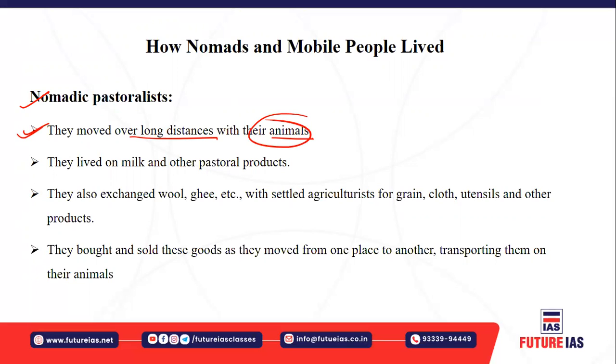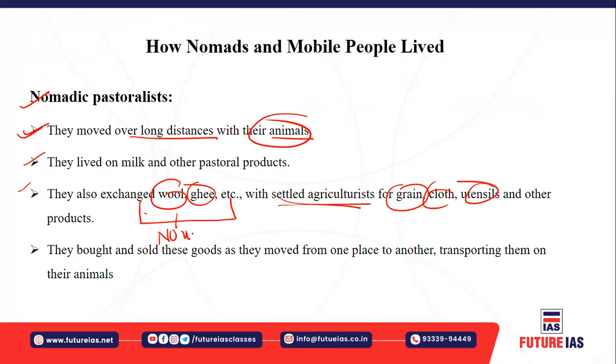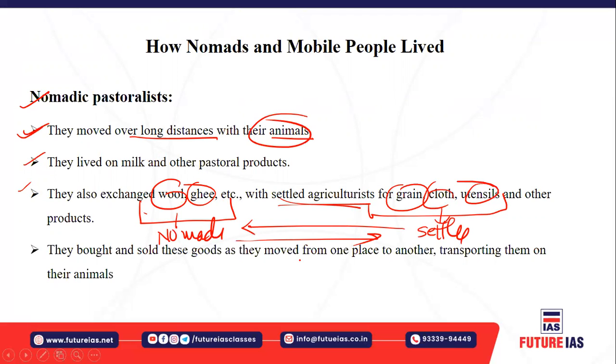Okay, and they lived on milk and pastoral products. Obviously, they generally depended on milk and pastoral products, right. And when they move, they exchange wool, ghee, etc. with the settled agriculturists for grain, clothes, and utensils. For example, these products are produced by the nomads, isn't it? And these products are produced by the settled agriculturalists, right. So they exchange these. The nomads gave them wool and ghee, and the settlers gave them grain, cloth, and utensils in return.